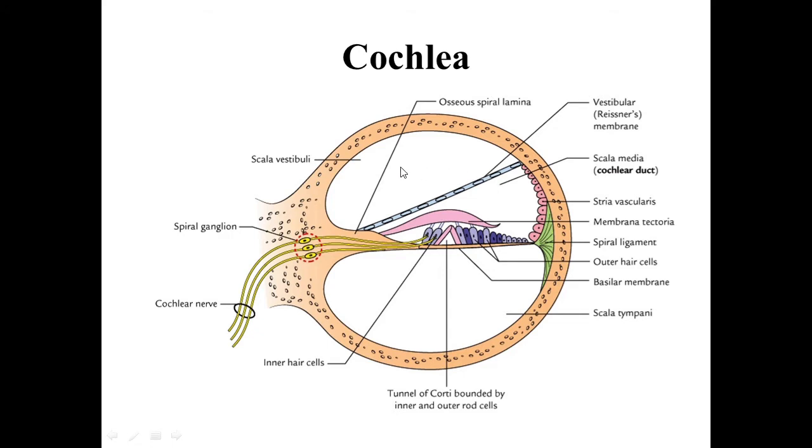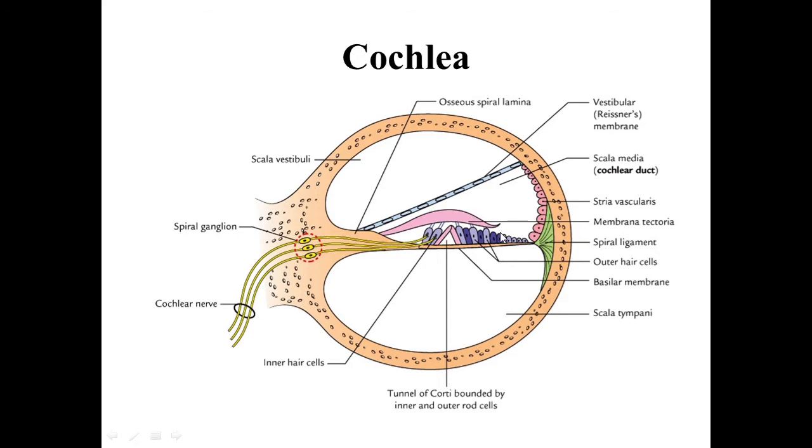Remember, the scala vestibuli and the scala tympani are the bony labyrinth, they are filled with perilymph, and the cochlear duct, which is a membranous labyrinth, is filled with endolymph.